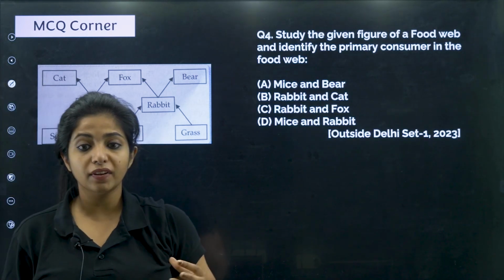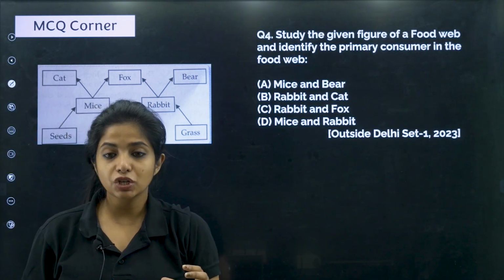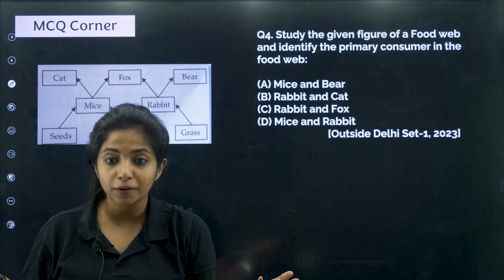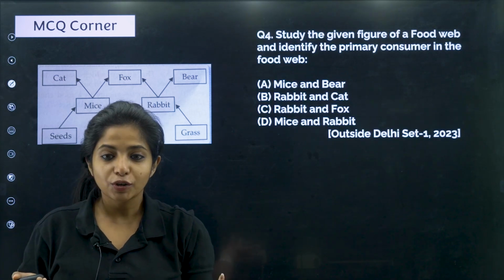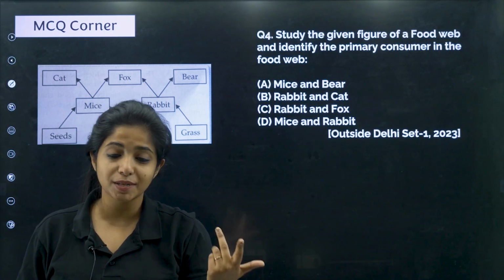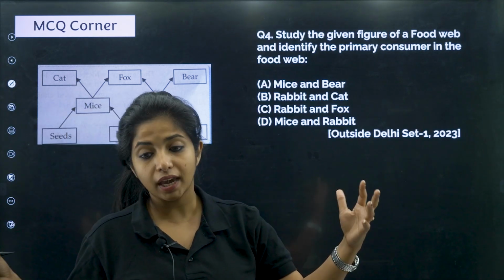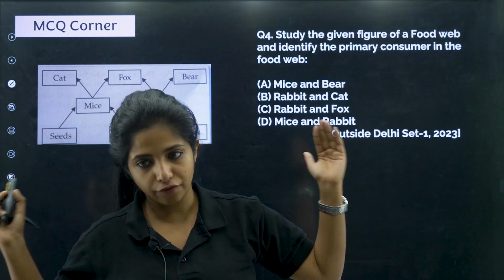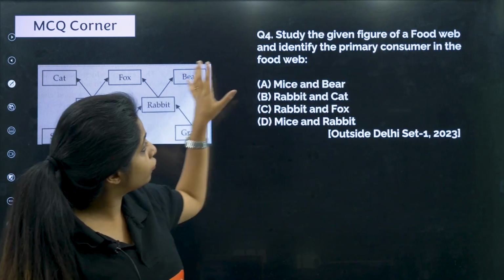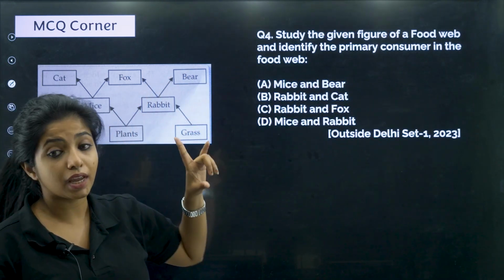What do you mean by food web? When there are interconnecting food chains. Now it's not like the grass can be eaten only by the grasshopper. There will be other organisms also there to eat the grass. A rabbit will be there, some other organisms could be there, a cow will be there. So the food chains are kind of interlinked, okay, and you now call this a food web. So study the given figure of a food web and identify the primary consumer in the food web.